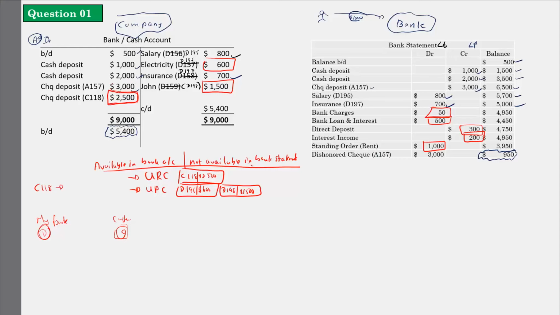Here, see, you have to understand. I have deposited it, right? If I deposit, my balance will increase from 3,500 to 6,500. So whatever the increase will be, it is on the credit side, and whatever the decrease will be, it is on the debit side. Okay, so I have increased it by 3,000 because I got the money. I got a check, so the bank has deposited it.